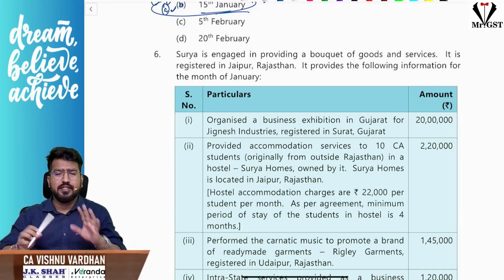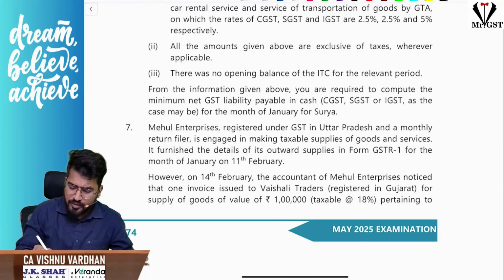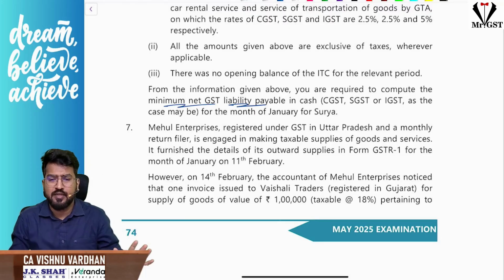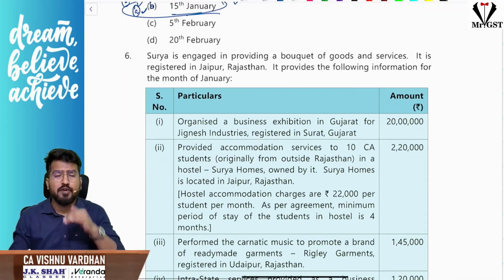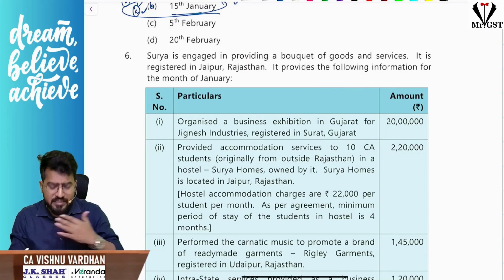See, any question like this is all about computing the net GST payable only. This is all about minimum net GST liability, payable in cash. First question in your main exam for 10 marks. Understand, whenever you are going with this type of questions, while going through the question itself, we should identify who is the person, from which state he is, and also each detail whatever has been given.